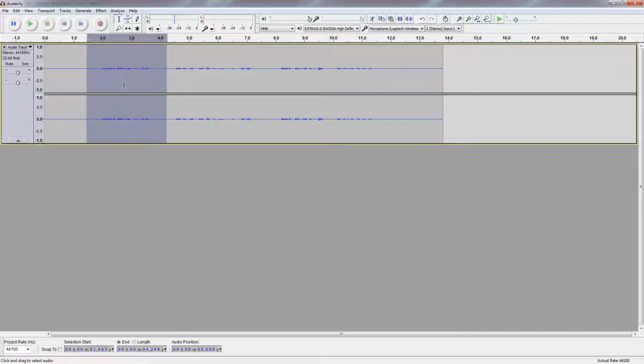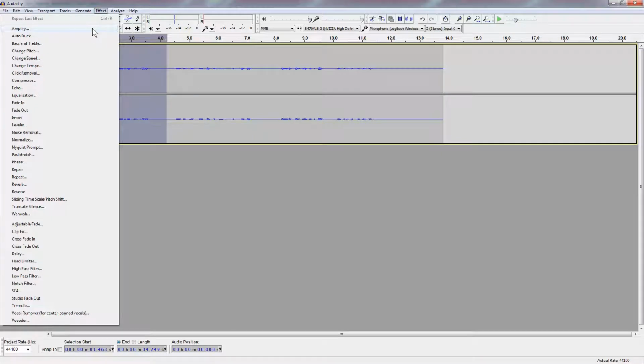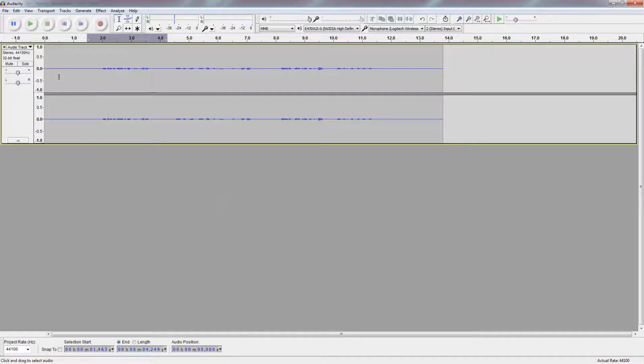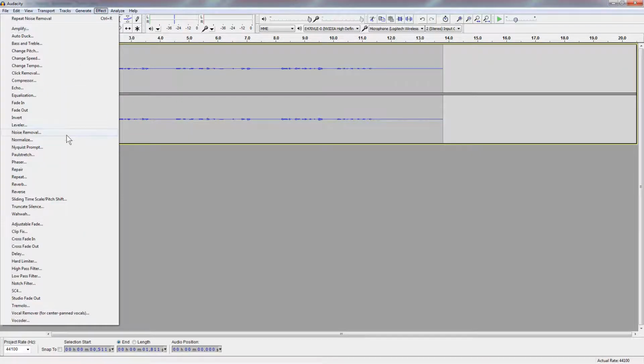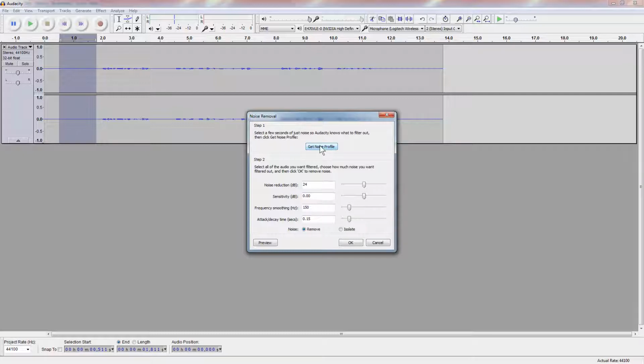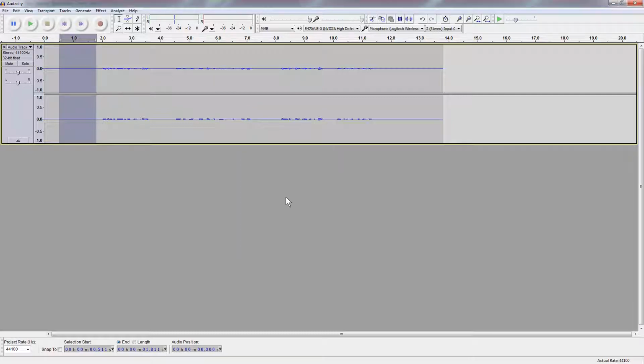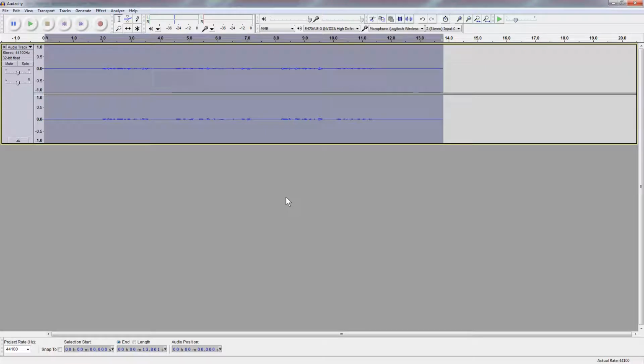You'll notice the audio levels are low. Now I won't amplify yet until I've removed the noise from the sample. There are a couple effects that I use often, which are amplify and noise removal. So when we first started recording, this is part of the area that we were not talking, and I usually grab that section. So you go to Effect, pick Noise Removal, and I say Get Noise Profile. Click that button, and that will tell it what kind of noise to filter out from the rest of your sample. Now I hit Control A to select the whole sample.